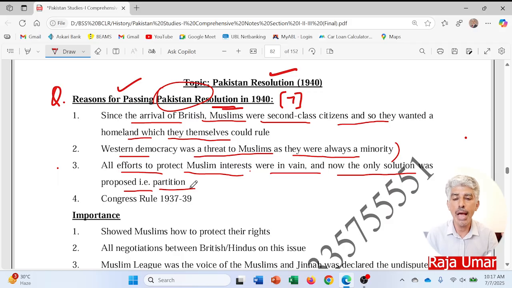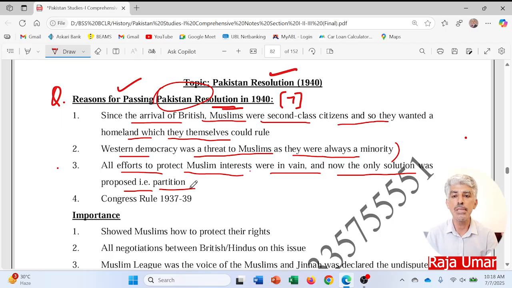You know that, if I talk about the Lucknow Pact, or even go beyond, before that the partition of Bengal, the Minto-Morley reforms, then the Lucknow Pact, the reversal of the partition was done, and then what happened? The Montagu-Chelmsford reforms, all in vain. They had nothing to do with the Muslims. They were not giving any rights to the Muslims. They were not increasing the Muslim representation in the subcontinent. Even if they increased it, Muslims were still in the minority as per the democracy rule, right?